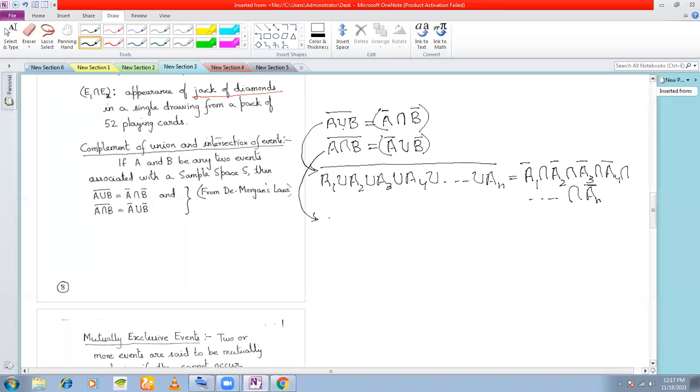Now what should be an extension of this? Exactly similarly, A1 intersection A2 intersection A3 intersection and so on intersection AN, whole complement. I want to distribute this complement over each event. That means all these intersections are going to change to unions. Okay. This is what we call the De Morgan law. I have written it for two events. You can extend it to 3 events, 4 events, 5 events, and n events. Okay. We'll be using this very frequently in class 12.